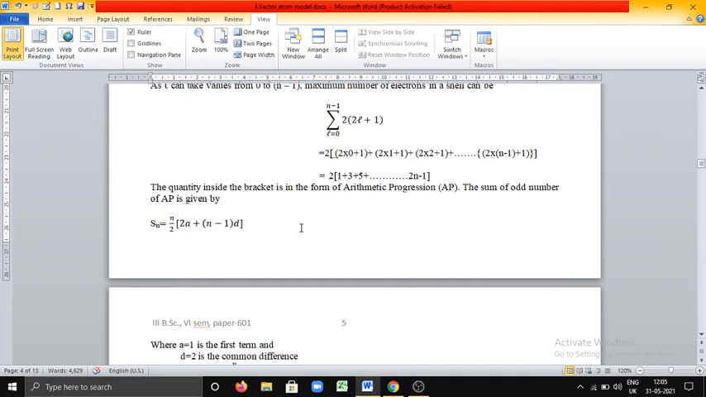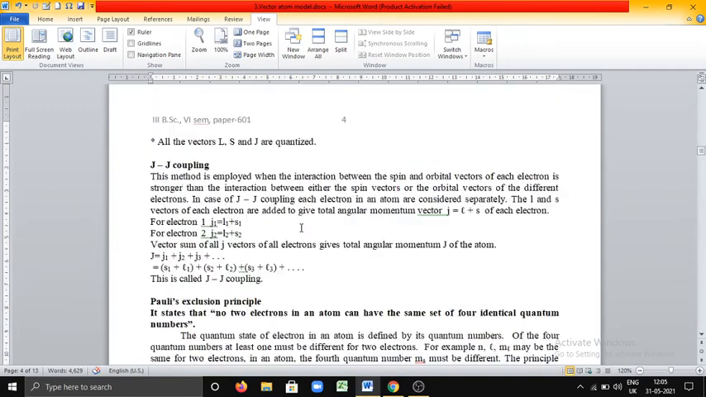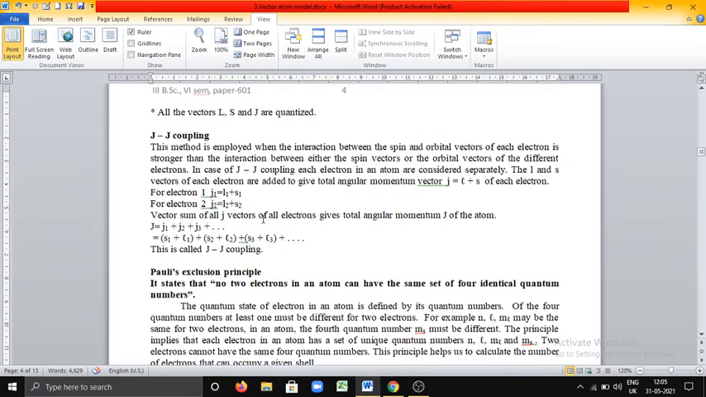in case of JJ coupling, see here, the interaction between spin and orbital vectors of each electron is stronger. See here, L and S is stronger here, not between L and L and S and S. The interaction between spin and orbital vectors of each electron is stronger than the interaction between either the spin vectors or the orbital vectors of different electrons, just opposite to LS coupling.